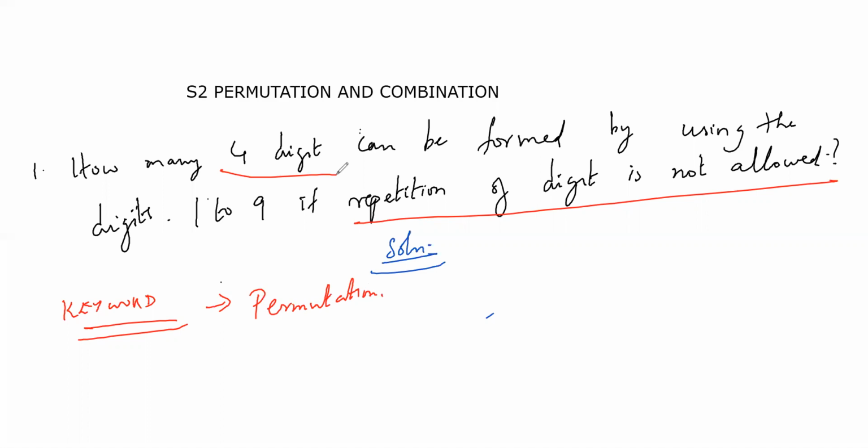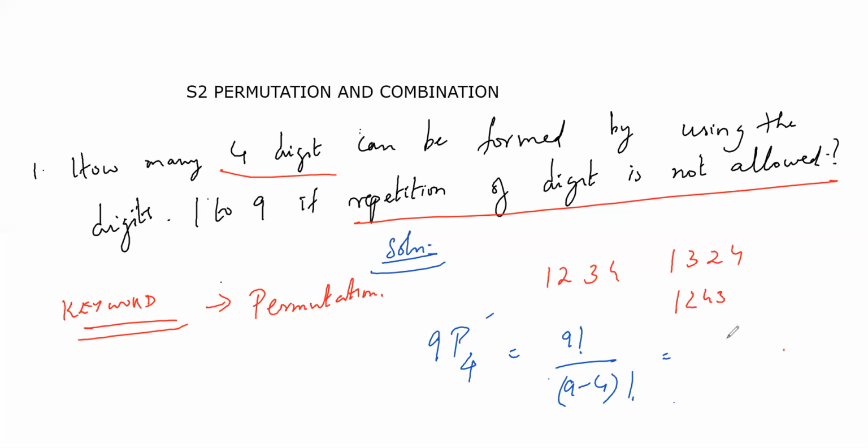So 4 digit, in the sense, let me take something like 1, 2, 3, 4. I can make it 1, 3, 2, 4 also, or 1, 2, 4, 3. These are all different numbers. So how many such 4-digit numbers will be there? 1 to 9, totally how many numbers are there? Totally 9 numbers. Permutation, 4-digit number, 4. So 9P4, that is 9 factorial by 9 minus 4 factorial. So 9 factorial by 5 factorial I'll get.